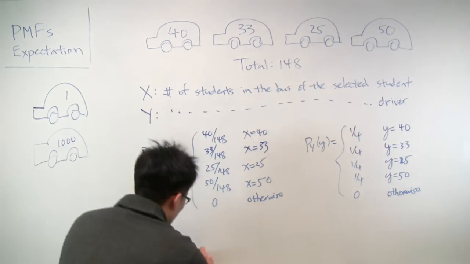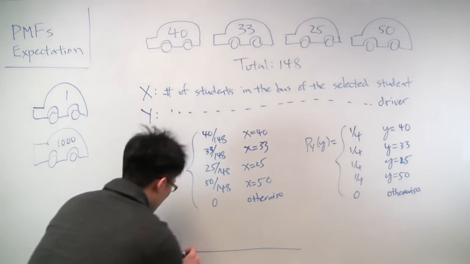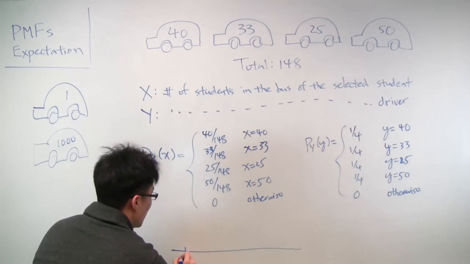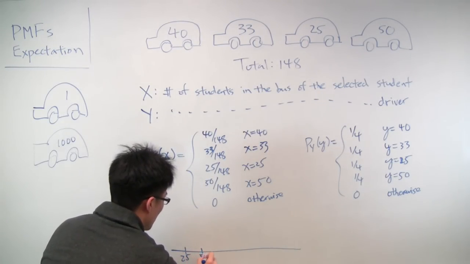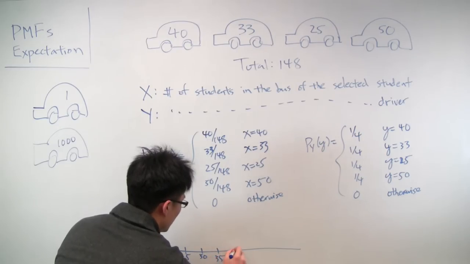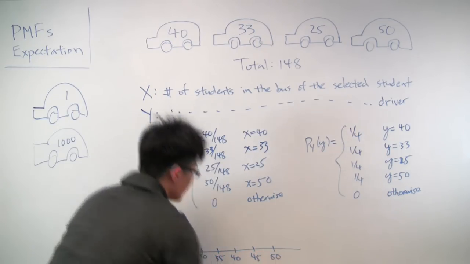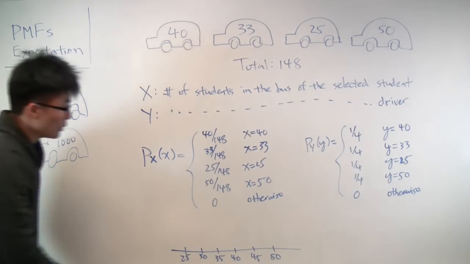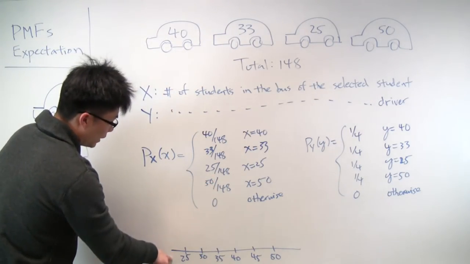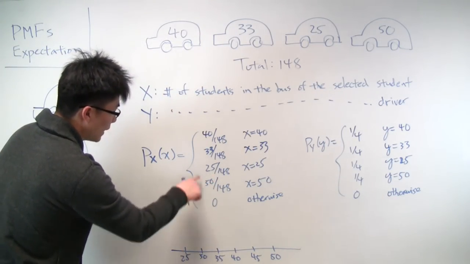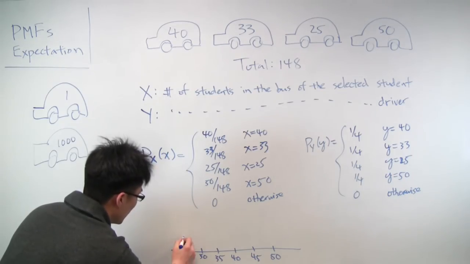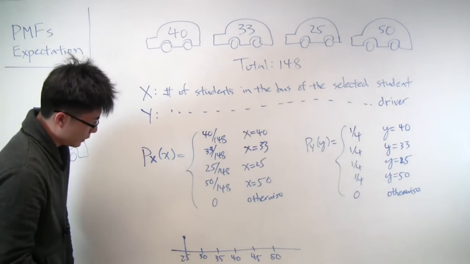So if this axis is 25, 30, 35, 40, 45, and 50, then the probability that it's 25 is 25 over 148, so we can draw a mass right there.